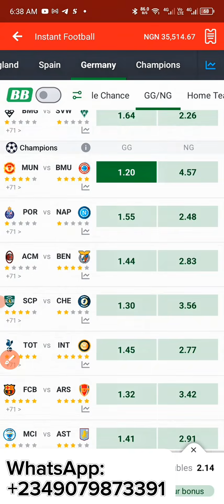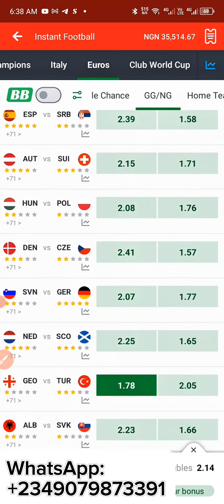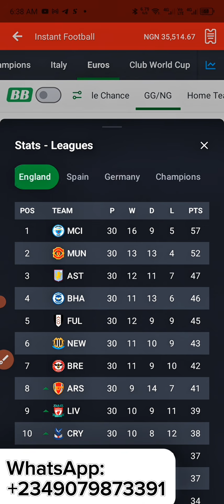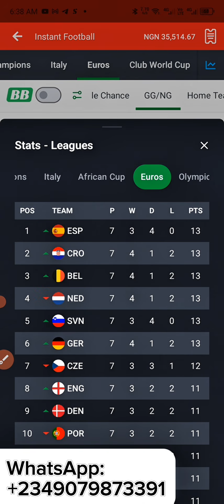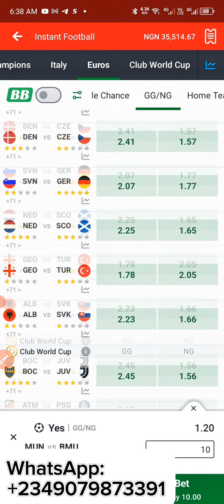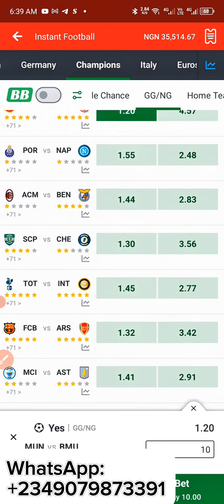So let's head back to the Euro section. Let us do the same for this Euro section. Let's go and check. We're going to check if Georgia or Turkey is among the top 5 in the Euro section. Let's slide to the Euro section. Georgia or Turkey. Georgia or Turkey is not among the top 5. You get my point? So that is a no-no for us.